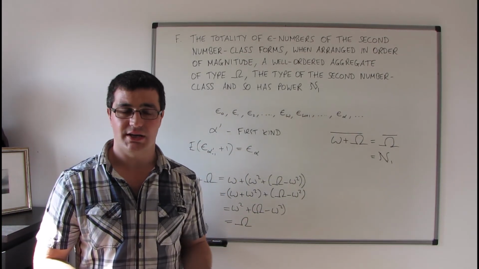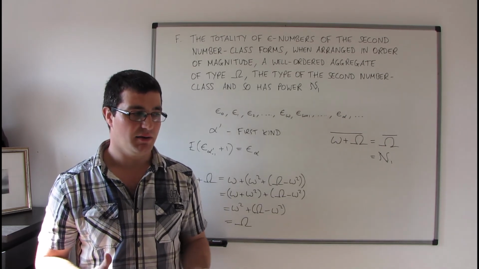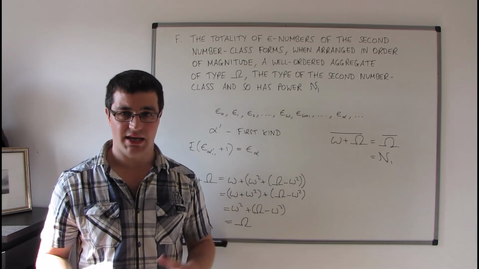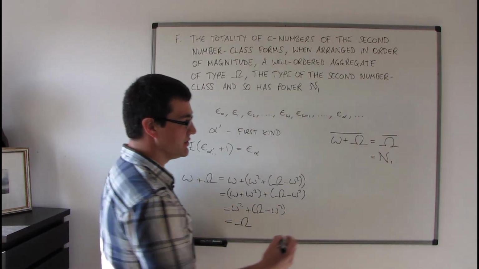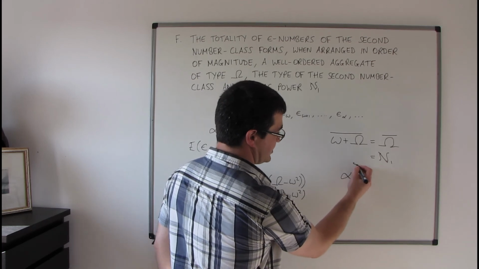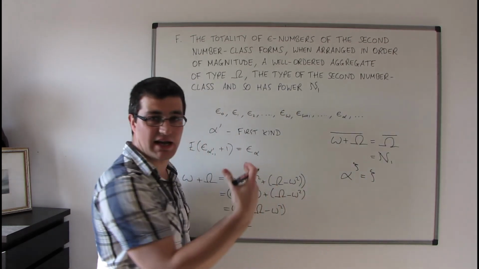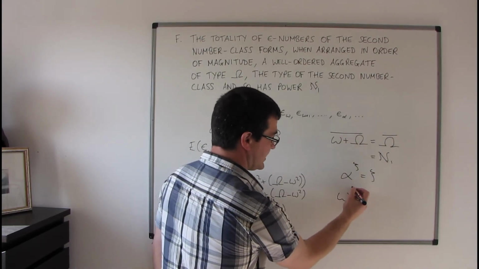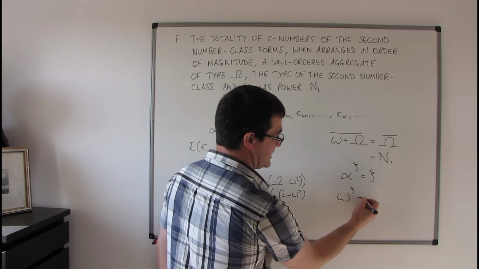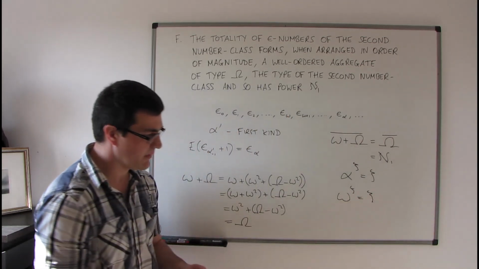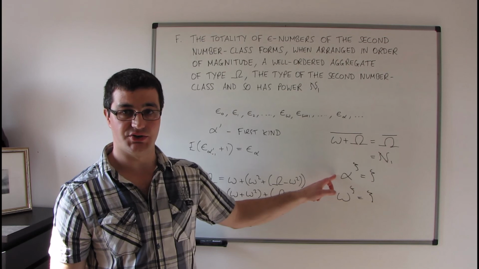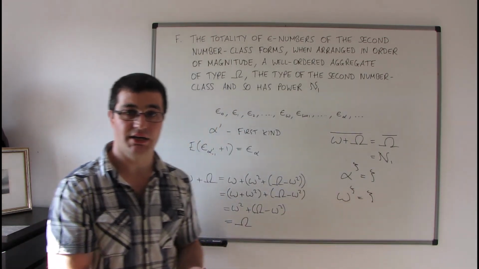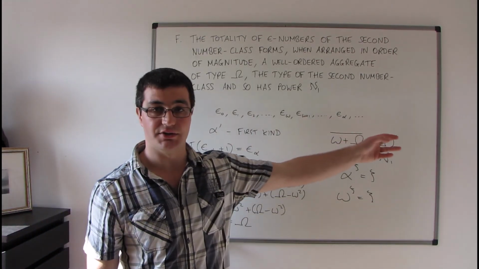Theorem G just considers some basic arithmetical properties of epsilon numbers, and theorem H is concerned with solutions to this equation, which is similar to the kind of equation that we've been looking at. We've been looking so far at the solutions to the equation omega to the power of psi equals psi. But now we've got a generalized version of this equation. We found that the solutions to this equation are the epsilon numbers, all of these epsilon numbers here.